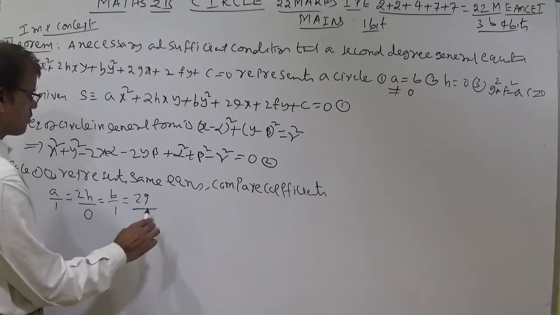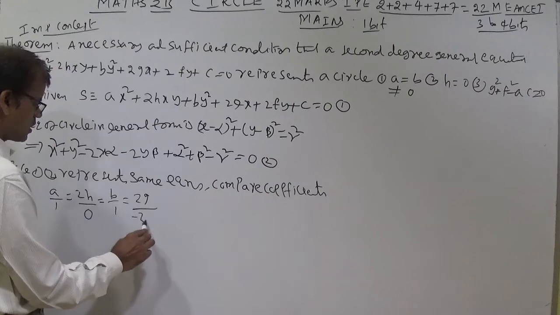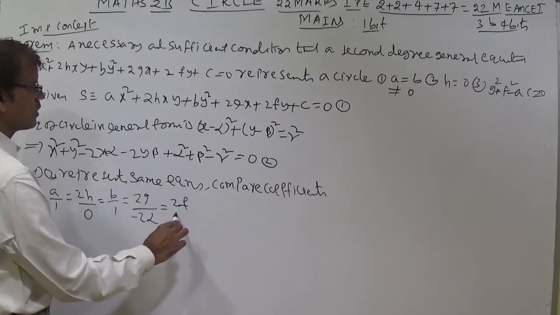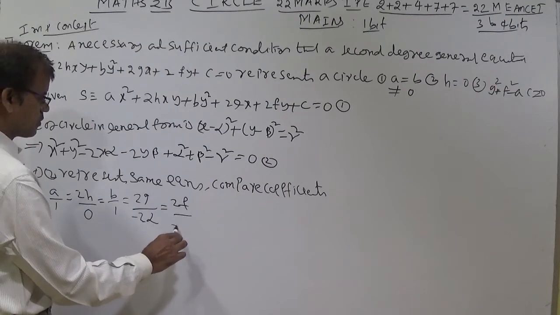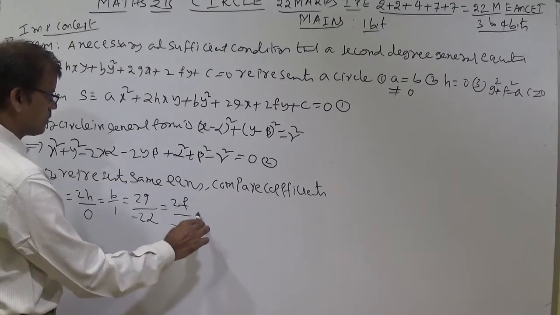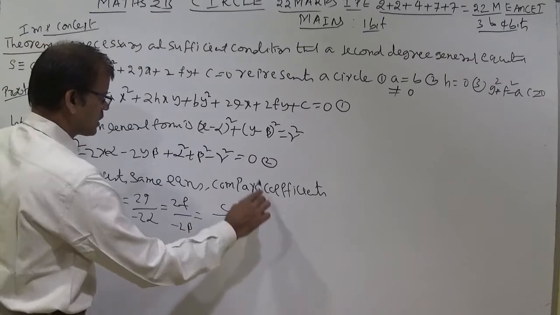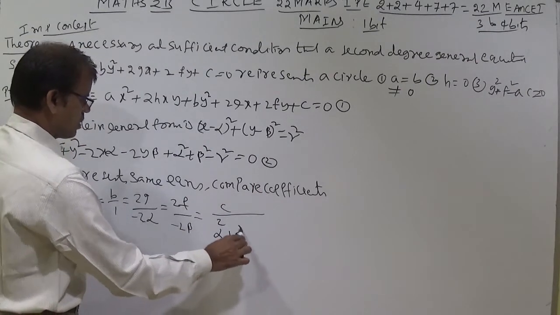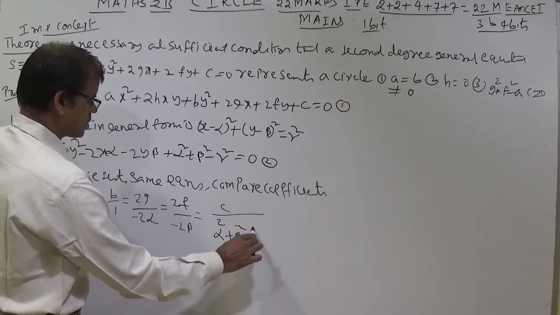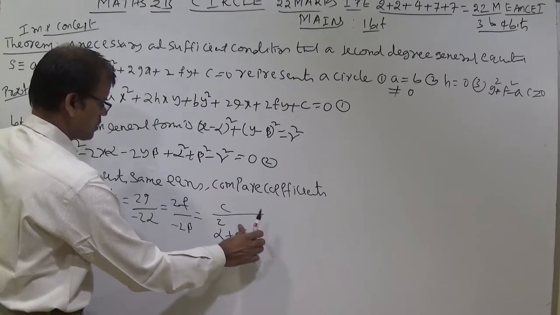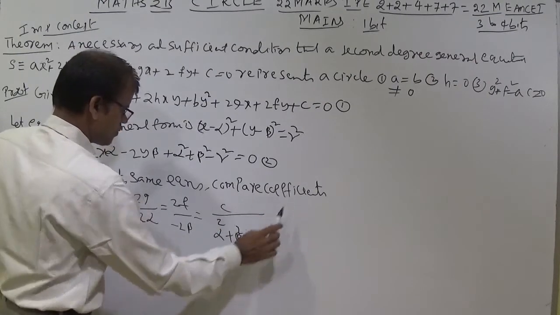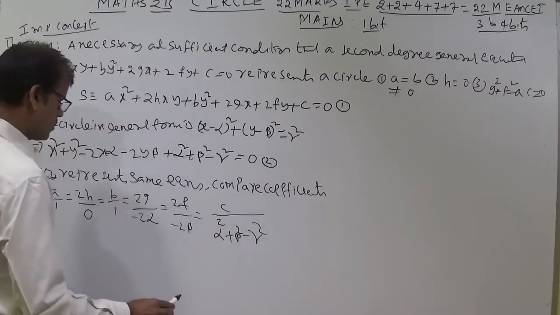Later, the x coefficient is 2g and here the x coefficient is minus 2 alpha. Next, the y coefficient is 2f and here it is minus 2 beta. Finally the constant: c by alpha square plus beta square minus r square.